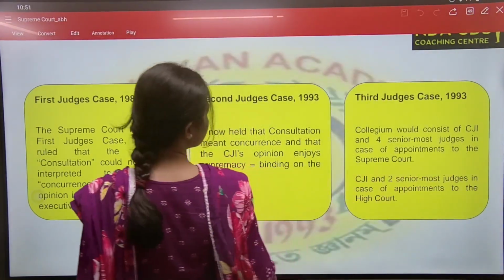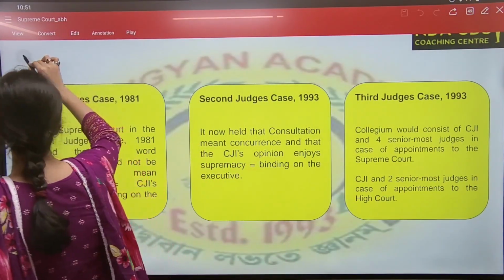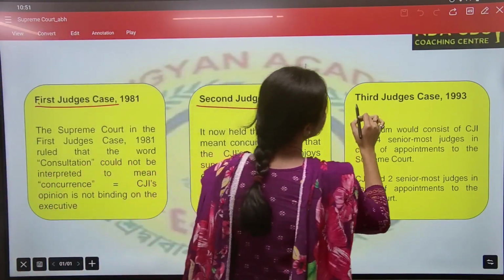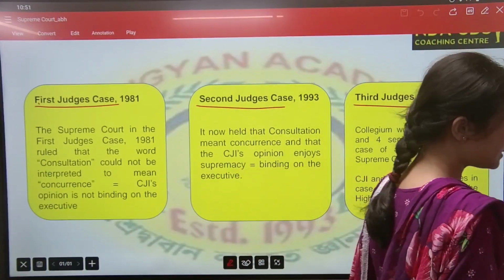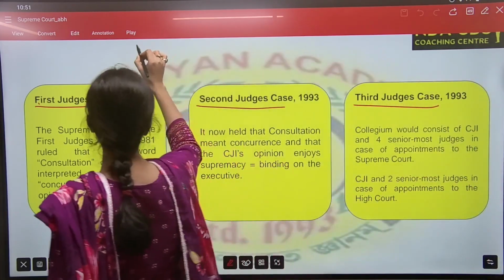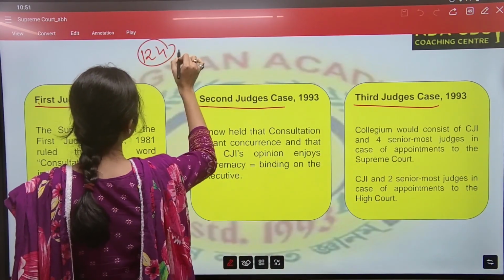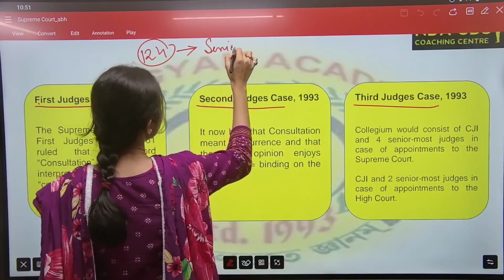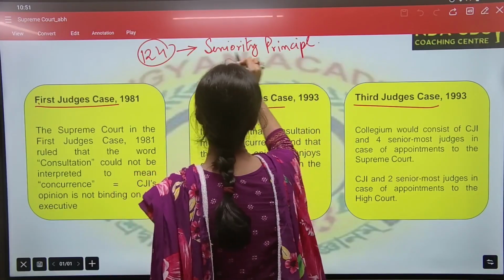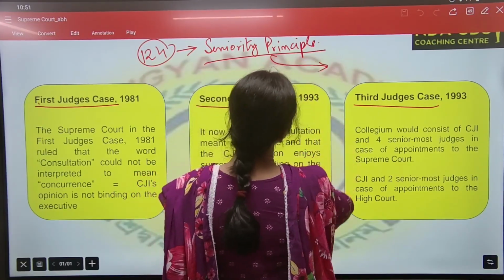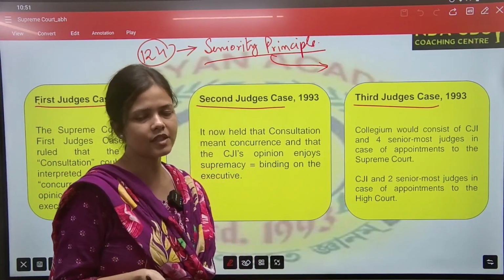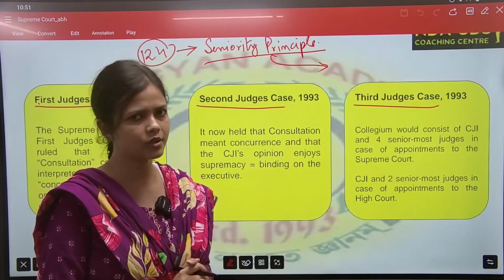See, first we should remember about the 3 judges cases: first judge case, second judge case, and third judge case. In the first judge case, when our constitution commenced, Article 124 says that based on the seniority principle, you should recommend names, and the President will appoint a name as the Chief Justice of India or as a Judge of the Supreme Court.